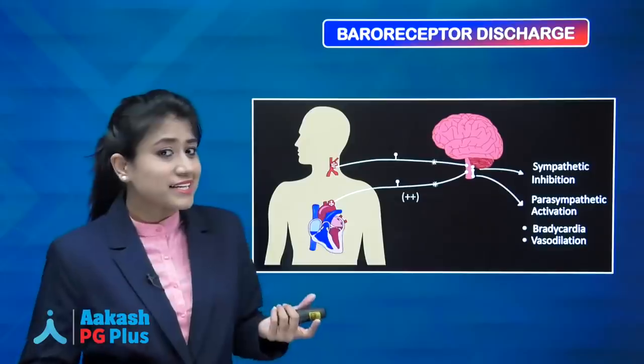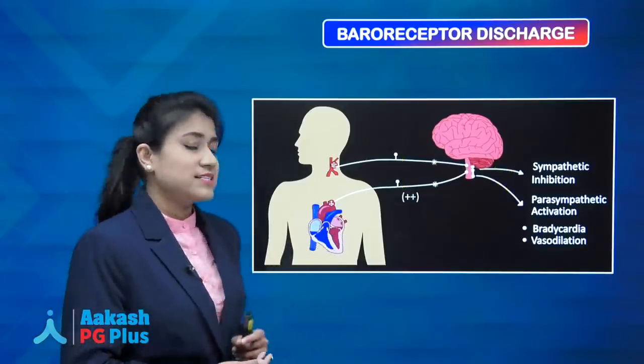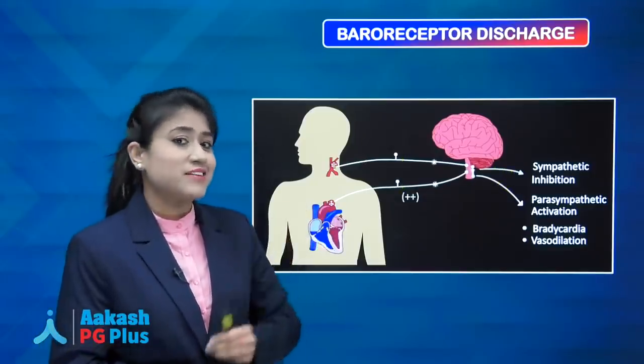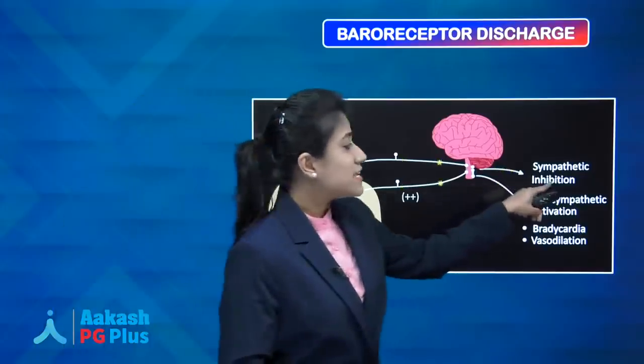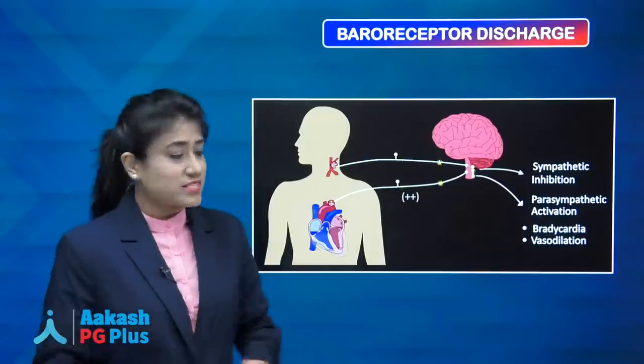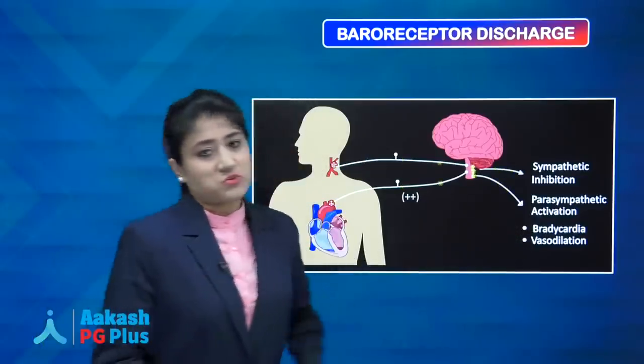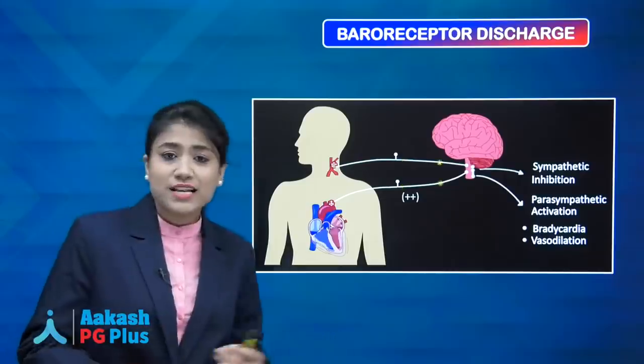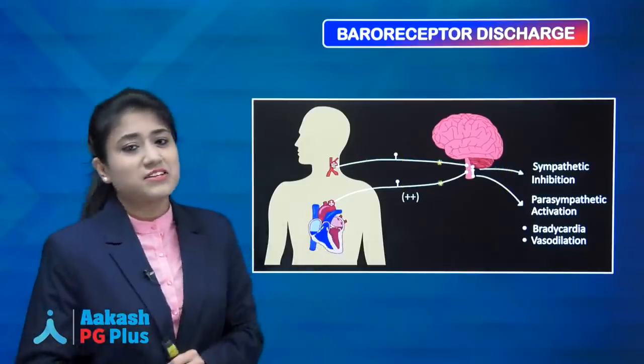And medulla is a coordinating center. So when medulla detects that there is increase in mean arterial pressure, then medulla causes sympathetic inhibition and parasympathetic activation, causing bradycardia and vasodilation. But what will happen if there is decreased mean arterial pressure?